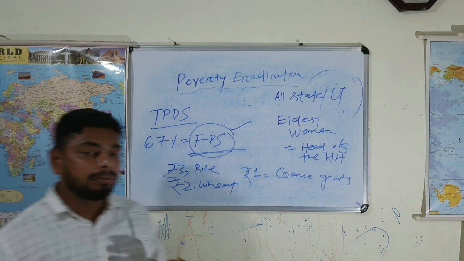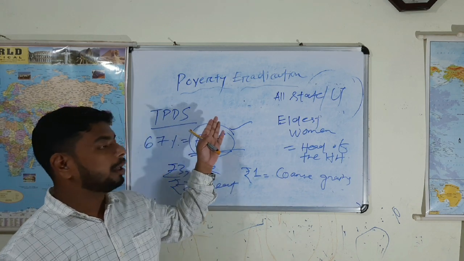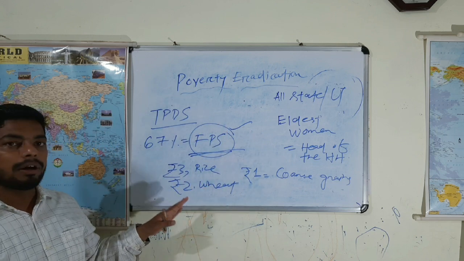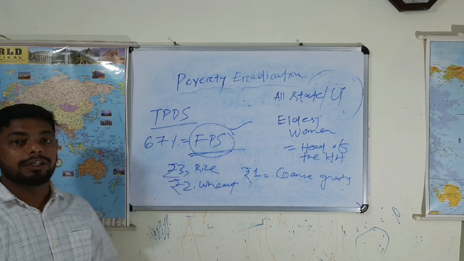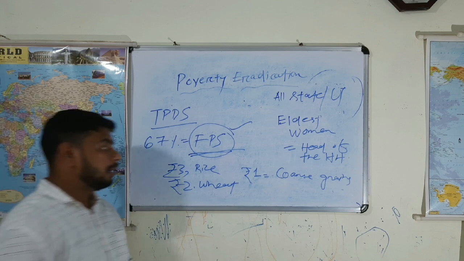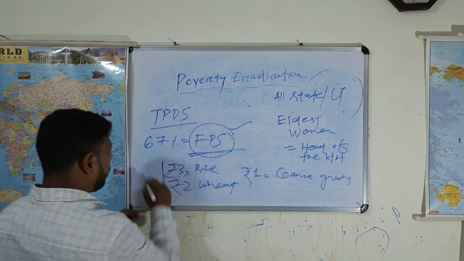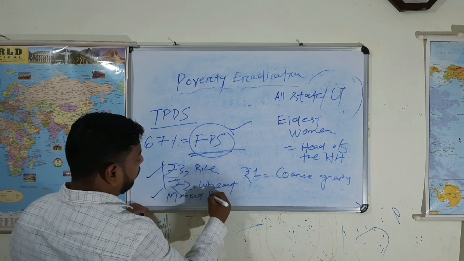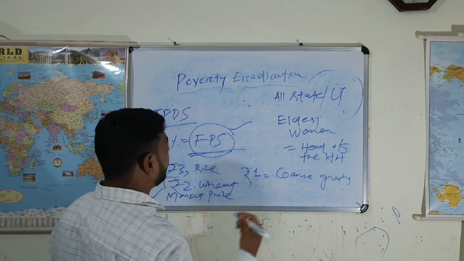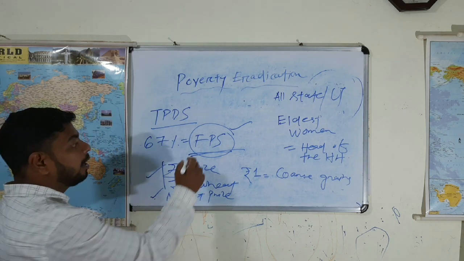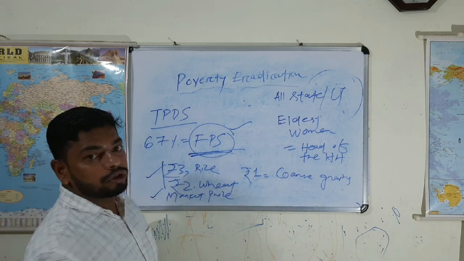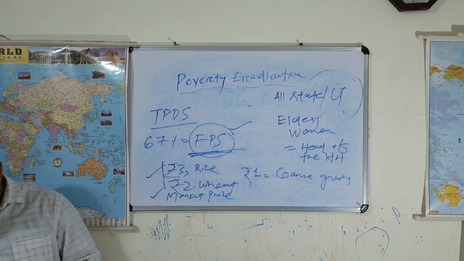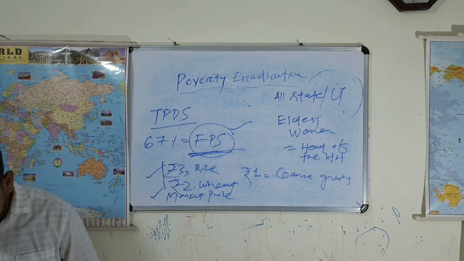And here the National Food Security Act tells that the price may be finalized by the government, but that would never exceed the market price. That would never exceed which one? The market price. Okay, the fair price shop will always provide at a lower price than the market. Clear? We understood? Okay, that one must.